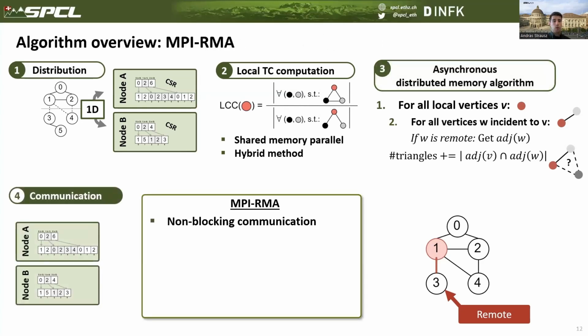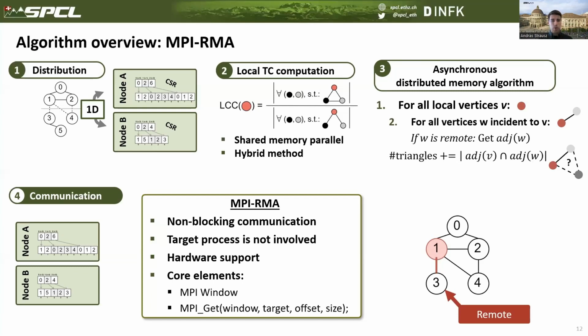MPI RMA offers non-blocking communication where the target process, that is the process where we read the data from, is not included in the communication step. Moreover, for hardware that supports RDMA communication, RMA operations are directly mapped to it, which will result in a higher throughput and reduced latency.